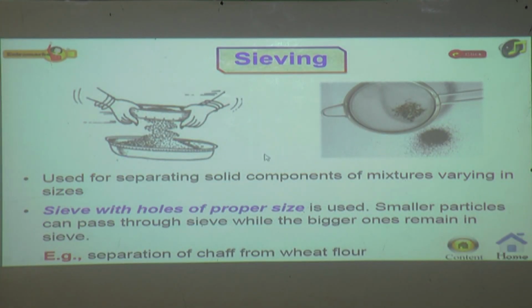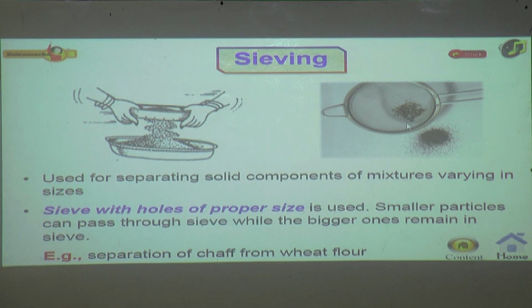Now the next method is sieving. It is used for separating solid components of mixtures varying in size. For example, mother uses this sieving technique at home.